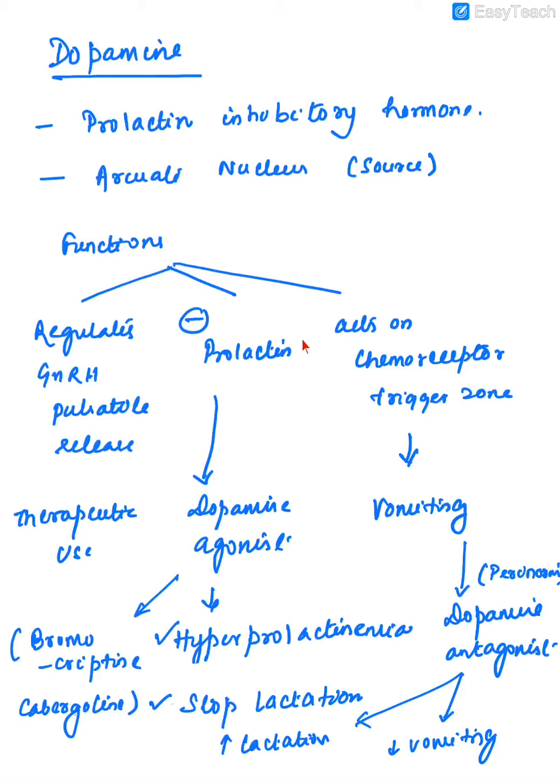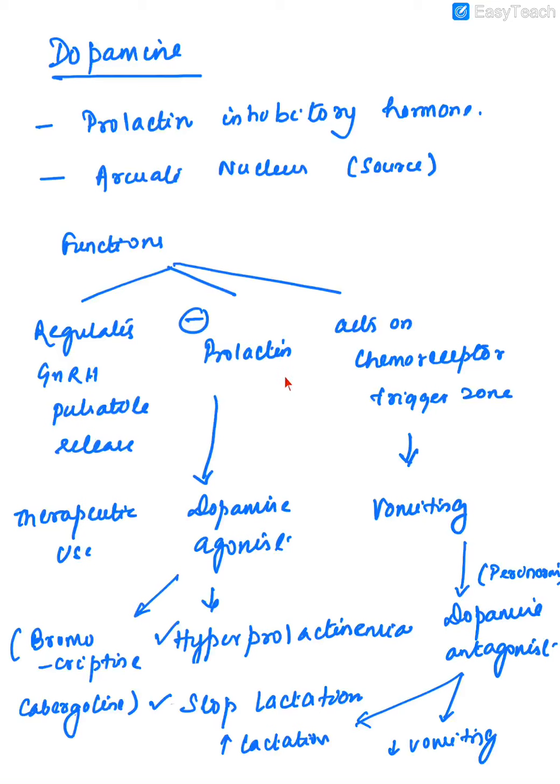So this decreased prolactin and the action on chemoreceptor trigger zone will explain the various drugs, the dopamine agonists and dopamine antagonists, and the mechanism of action of these drugs.